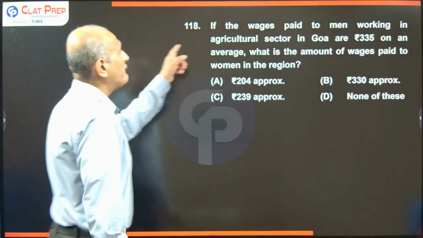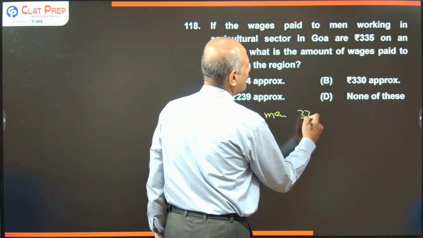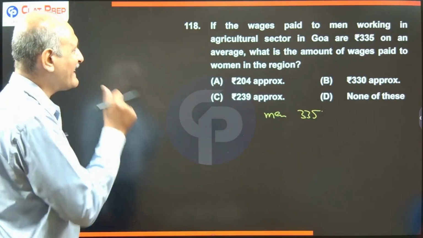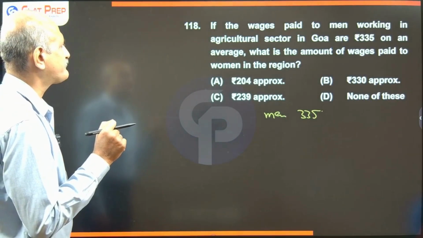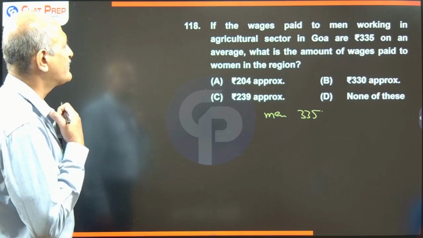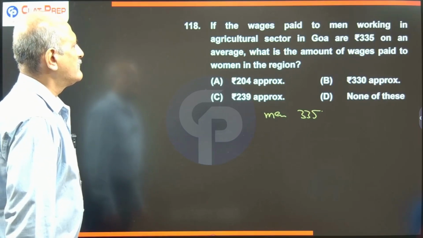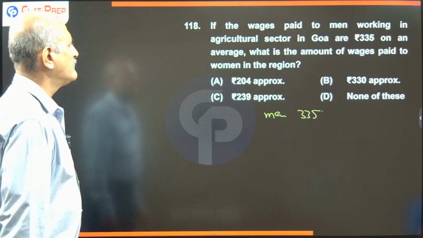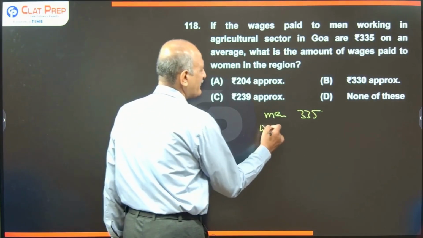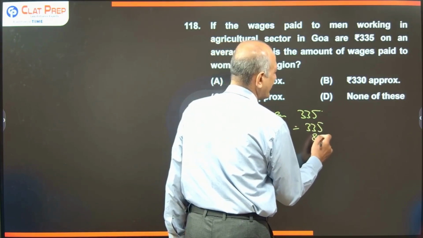See this. Men get how much? Men are getting 335 on an average here. So how much do the women here get, we can tell this one. It should equal 335 here, and then minus 88 here.